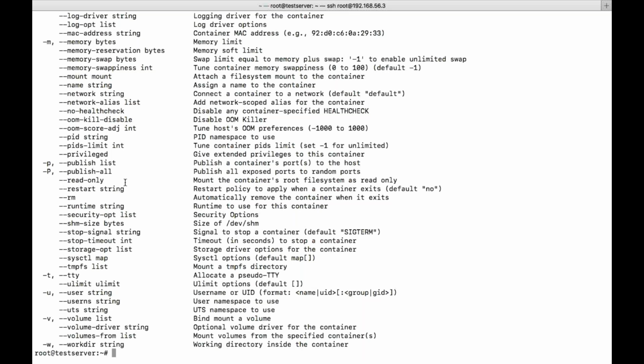Hyphen rm is to remove. It automatically removes the container when it exits. So in this simple example, did anyone understand this option? What is hyphen rm? Deleting a container when it exits.